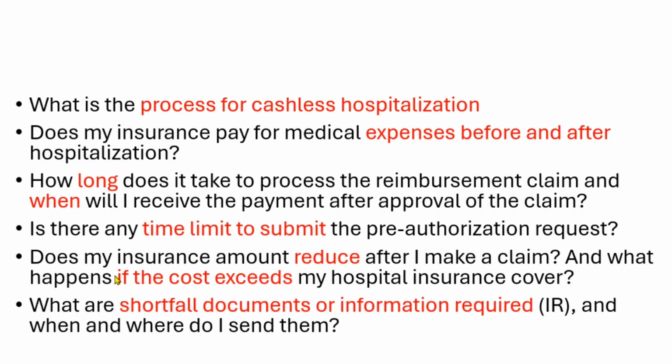Then another point is related to the documents or information required, and when and where you have to send them. Suppose you made a claim and your claim got rejected, maybe due to some additional documents that are not available for them to verify the request. So what are those documents? Did you get any email or not? How can you send them and where do you need to send those documents? We are going to see that in this video. So let's go one by one with all these points. Let's begin with the first one.